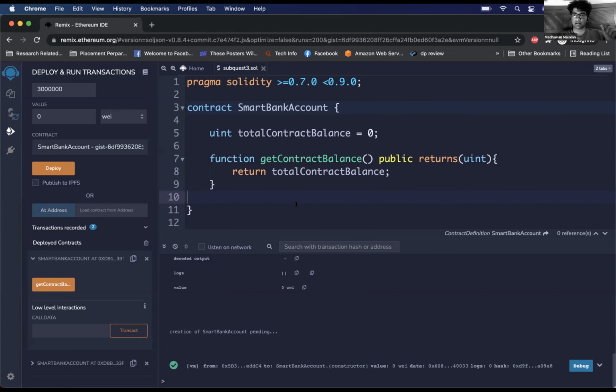So let's say Ruchel's computer says get contract balance value is 5, but Subhash's computer says it is 2, and one of these two is malicious, manipulating the code. How do you figure out who is saying the truth?